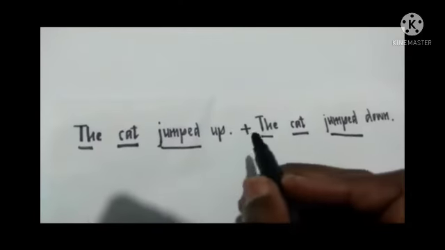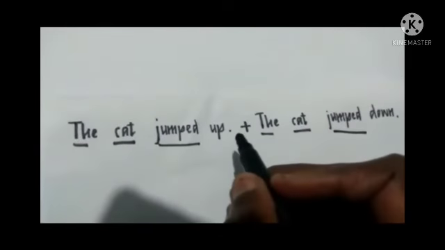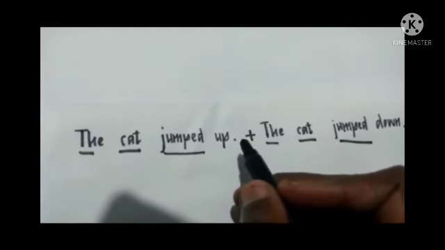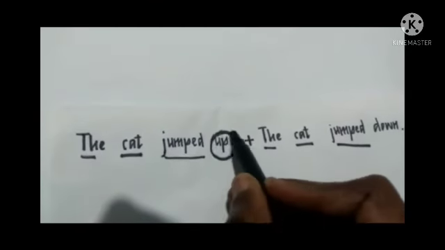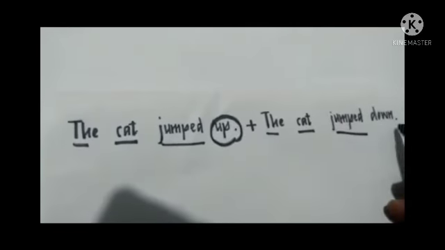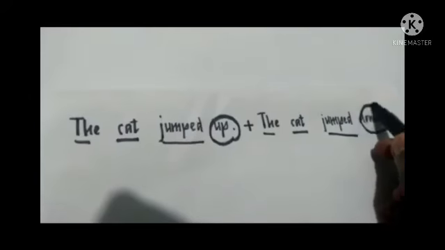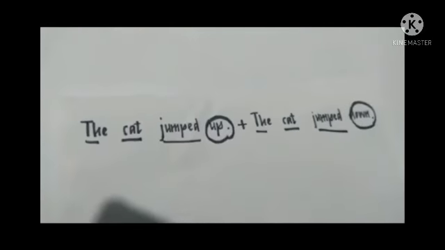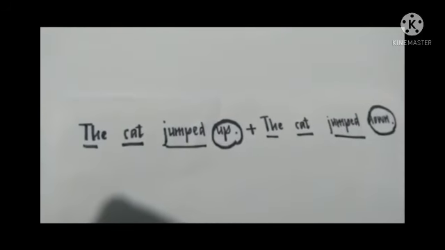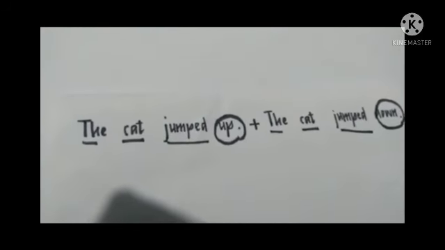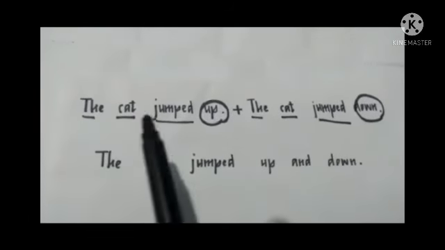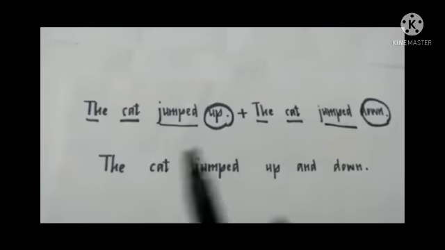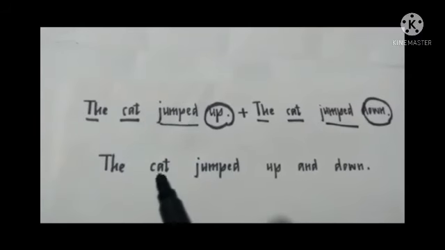So we must join the up from the first sentence and down from the second sentence. So you can write the sentence as the cat. Here also you can write the cat.